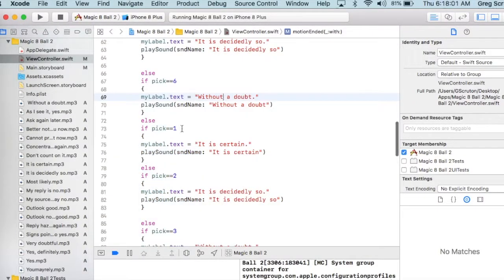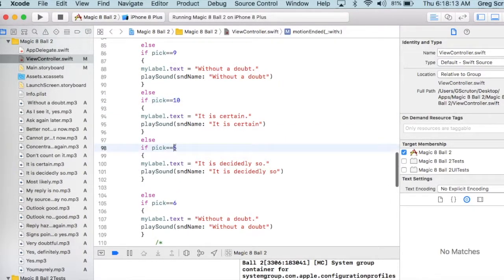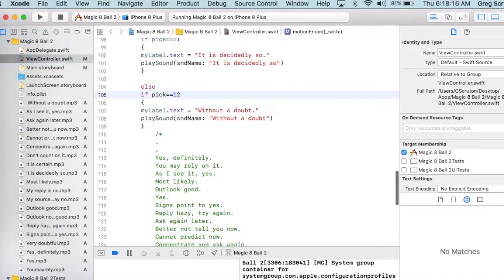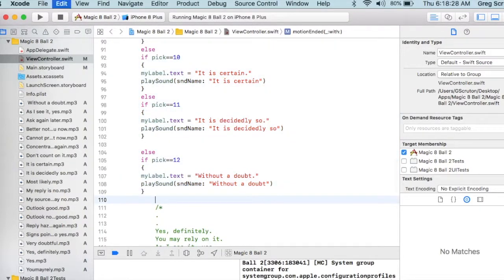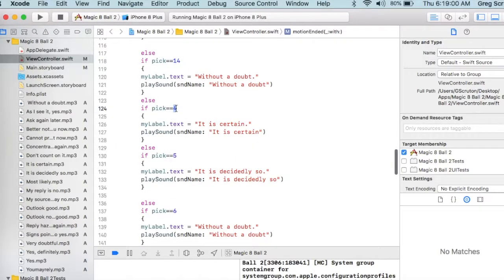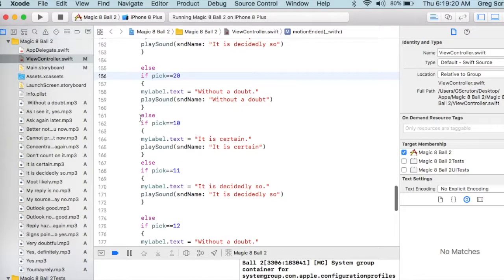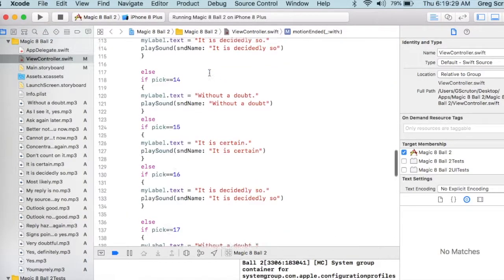One more. So 7, 8, 9, 10, 11, 12, 13, 14, 15, 16, 17, 18, 19, and finally 20. I can get rid of all of this. I'm going to take my yes definitely. So where did I get to?